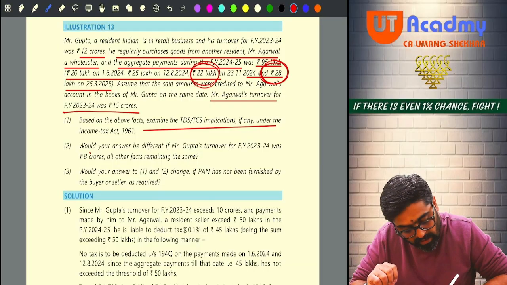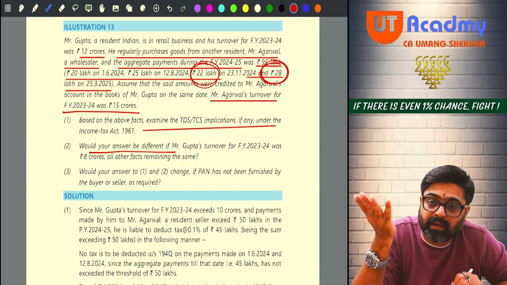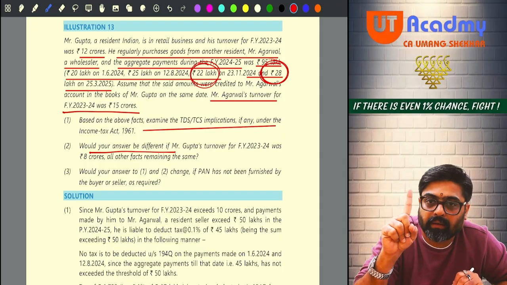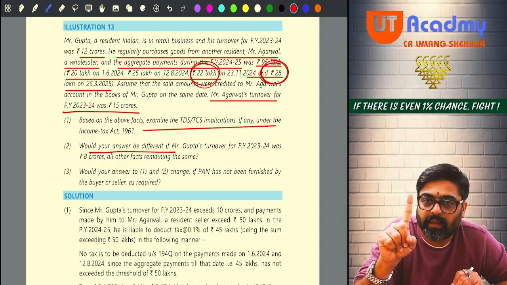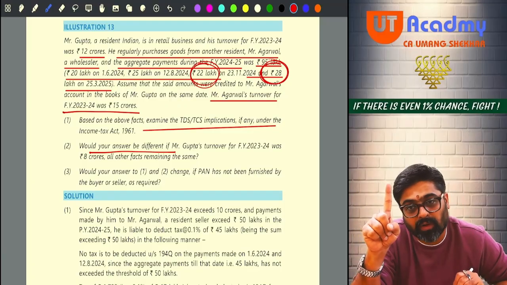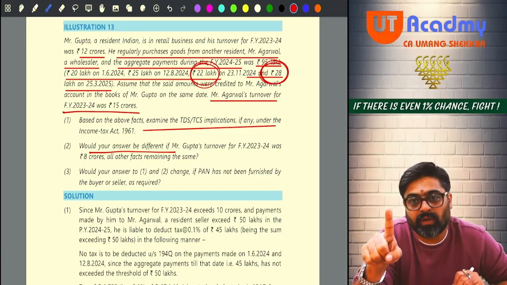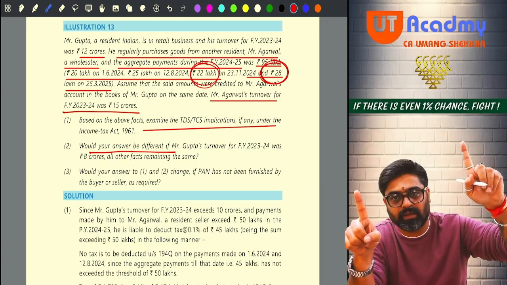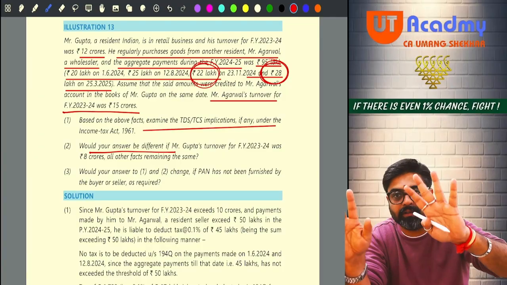But who will be deducting or who will be collecting? Both will be deducting, collecting, or any one? Any one. And here the priority will be given to Gupta. Because under section 194Q, if he is liable to deduct TDS, he will deduct the TDS, then Agarwal will not collect the TCS. This is your answer for first point.